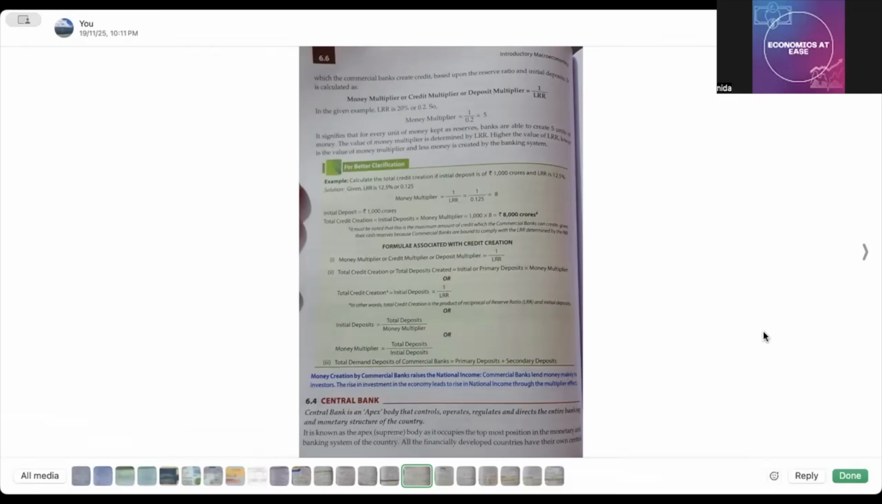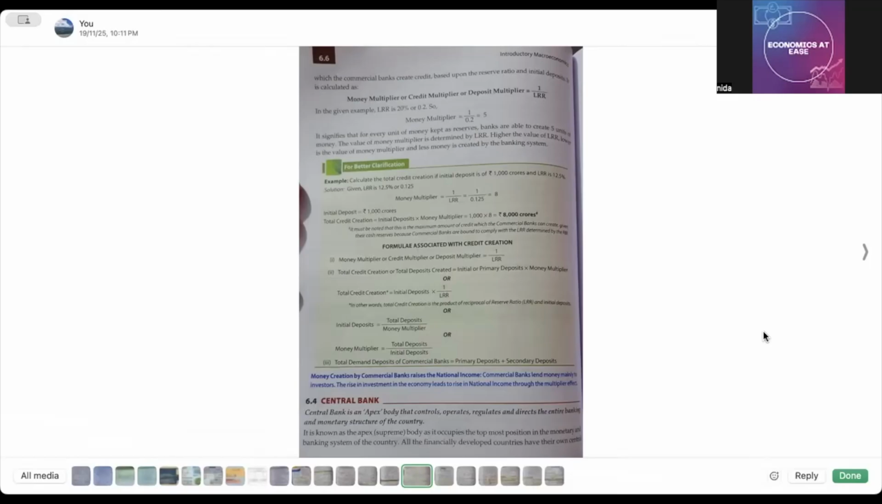Now, today we are going to discuss the central bank. So, what is the central bank? It is the apex, supreme, or superior bank of a country. In India, that is the Reserve Bank of India, and it was established on April 1, 1935. You should remember the date whenever you say Reserve Bank of India, RBI, or central bank. It can be asked in MCQs.